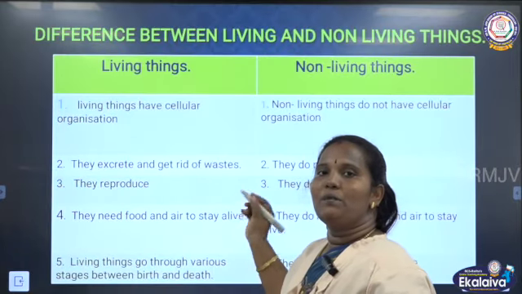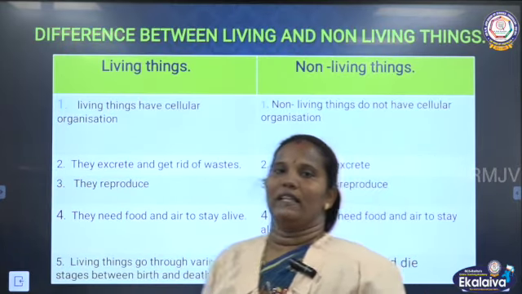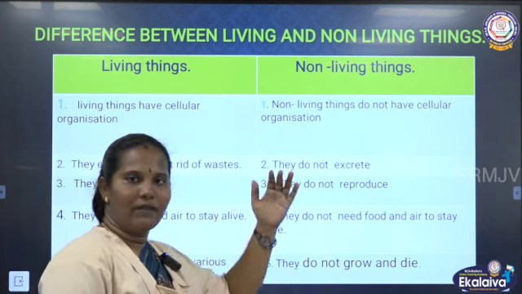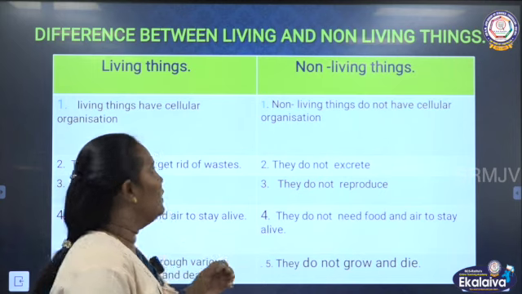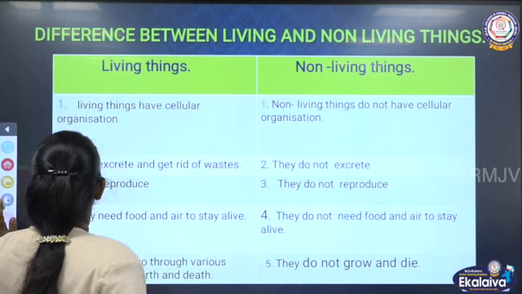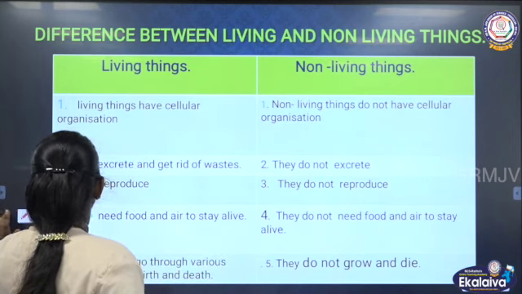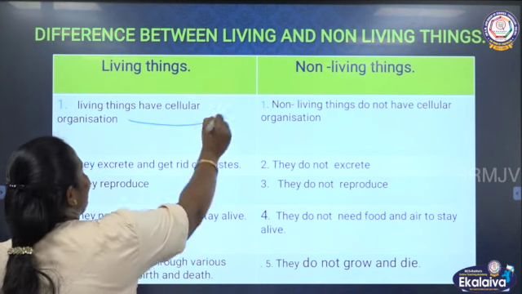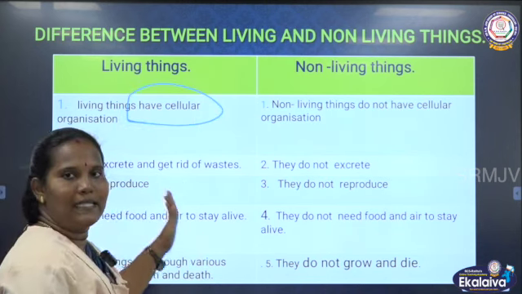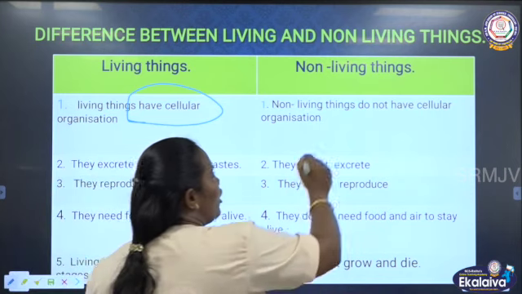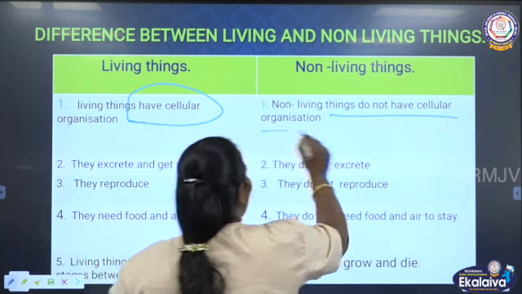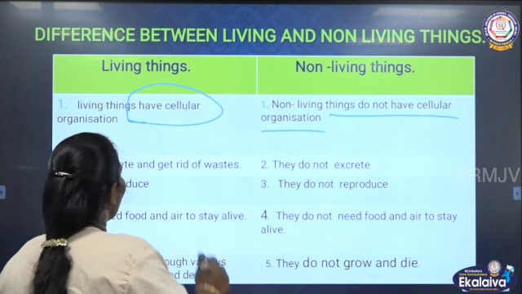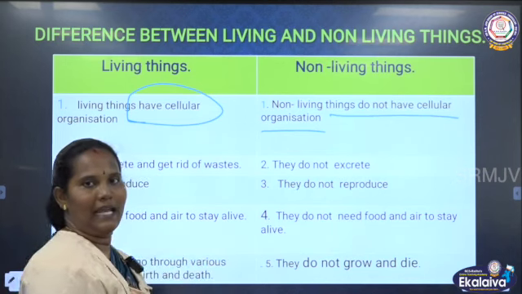Next one, the difference between living things and non-living things. We have to see the differences. We already saw them in the first topic itself. Living things are made up of cells. They are made up of cells. And non-living things do not have a cellular organism. Living things have cellular organisms, but non-living things do not.